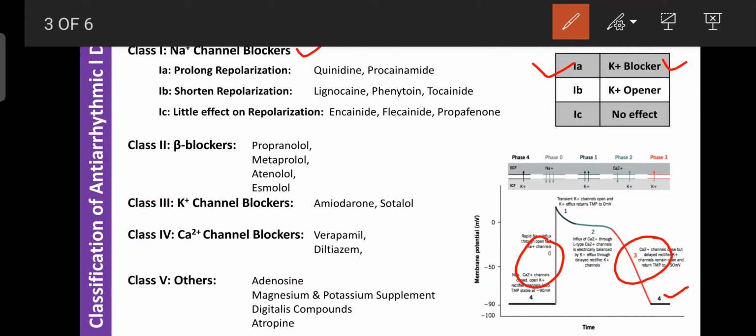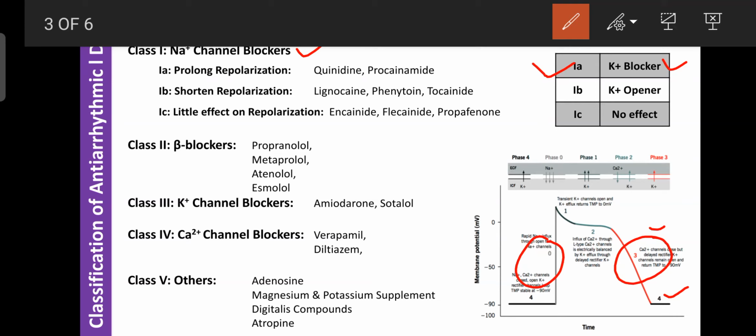So the rate of impulses, or heart rate, decreases by prolonging repolarization through blocking the potassium channel. These are drugs like quinidine and procainamide. On one side they block depolarization by inhibiting the sodium channel, and as well they block the potassium channel and prolong repolarization by inhibiting the entry of potassium.